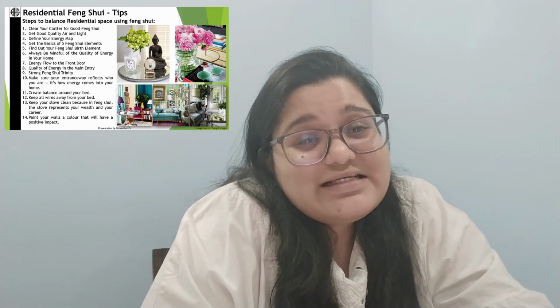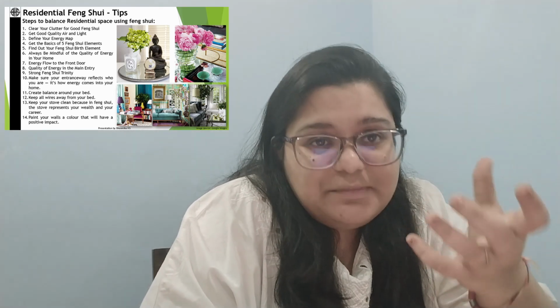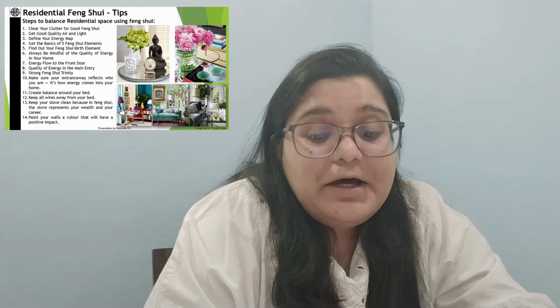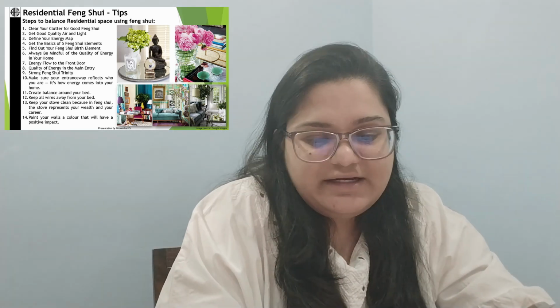So make sure this area is clean, and make sure there are no wires or anything placed near it, or any anti-element like water elements placed in this zone, because the stove or the fire area is one of the best places to either attract wealth or attract fame, and you don't want to destroy both. So these are just some things that you can keep in mind.